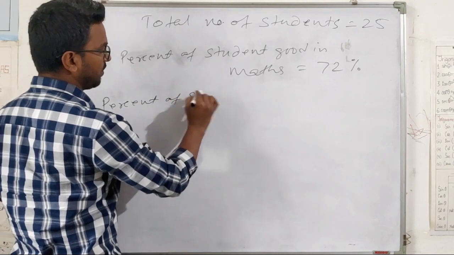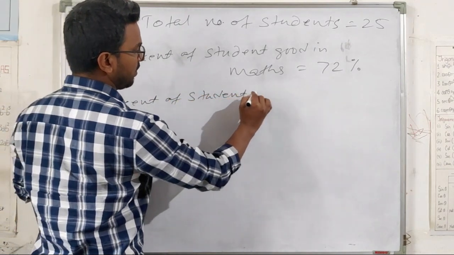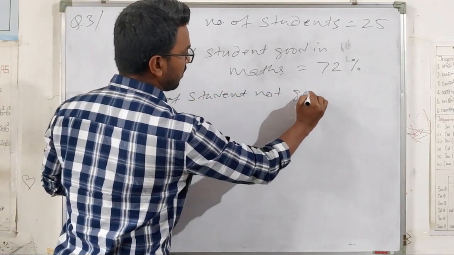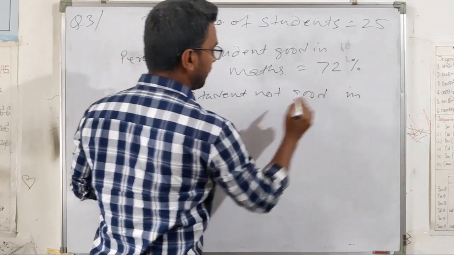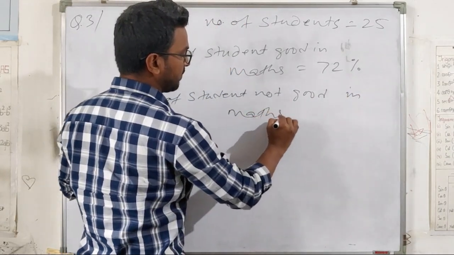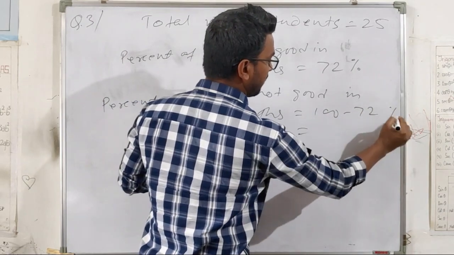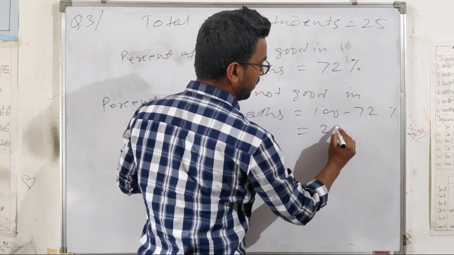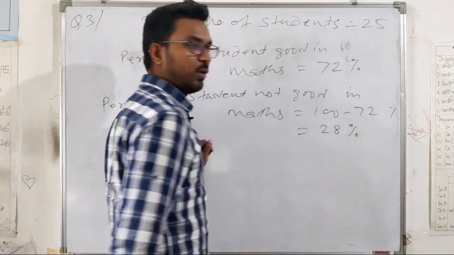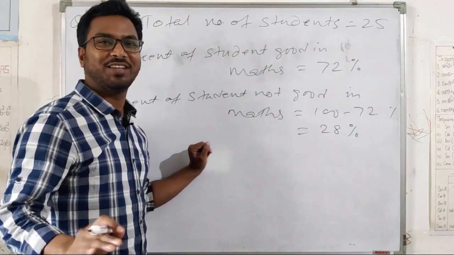Percent of students not good in maths will be 100 minus 72. So this will be 28%. 28% students are not good in maths.